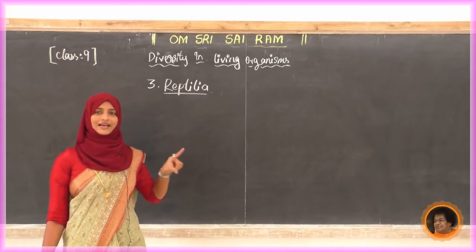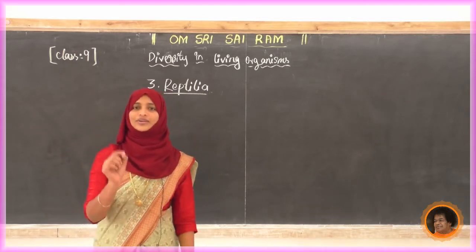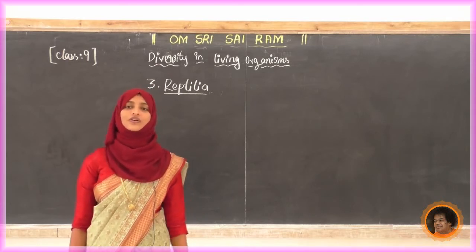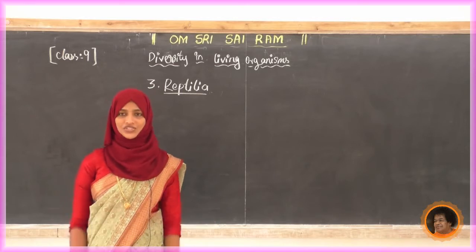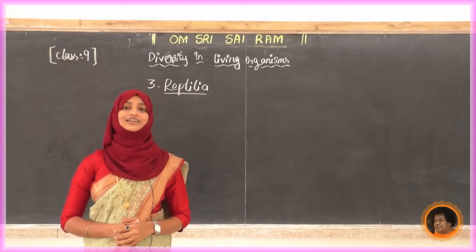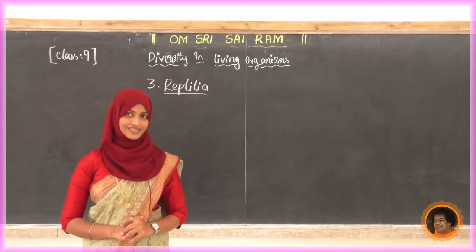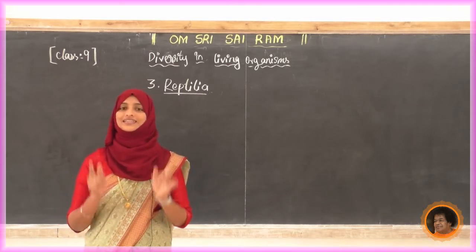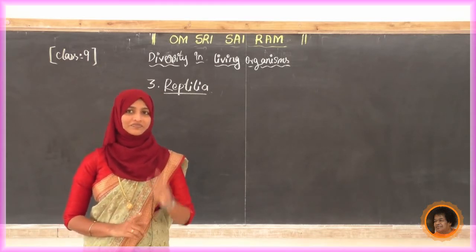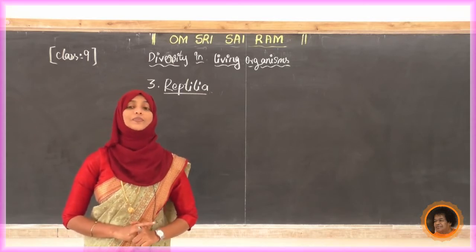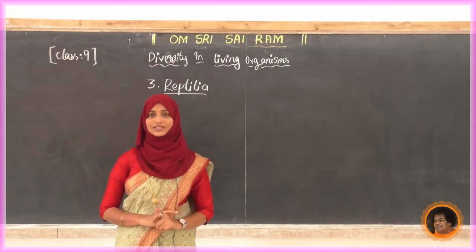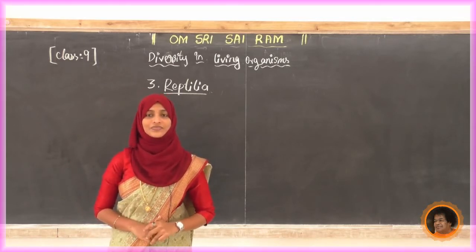Now we'll take one example, a snake. Can you tell me the characteristics of this snake, that is, the characteristics of Reptilia? We can call it a cold-blooded animal. In Pisces, the fish, it is also a cold-blooded animal. I asked you to refer to the meaning of cold-blooded. What do cold-blooded animals mean? Have you got the answer?